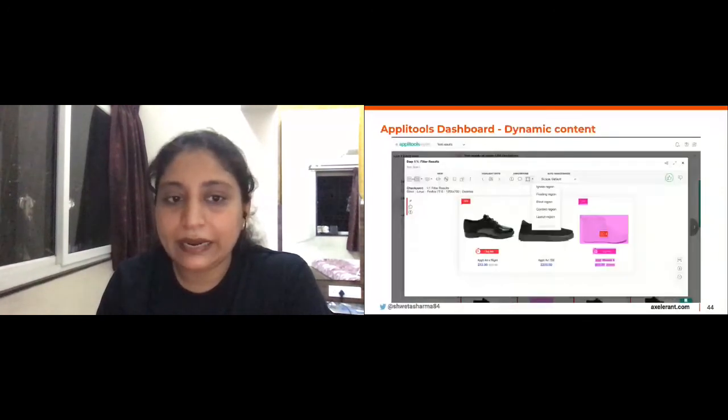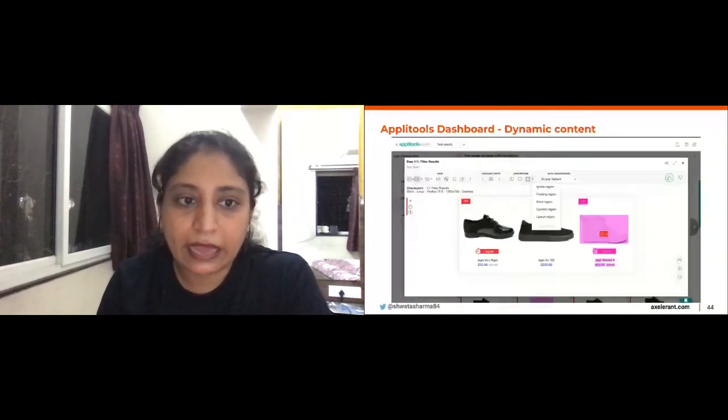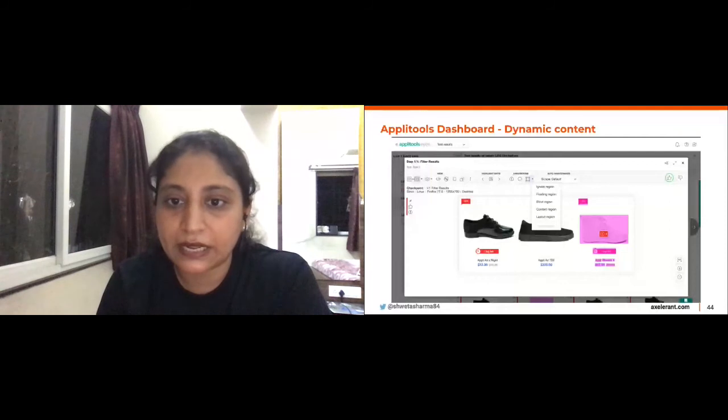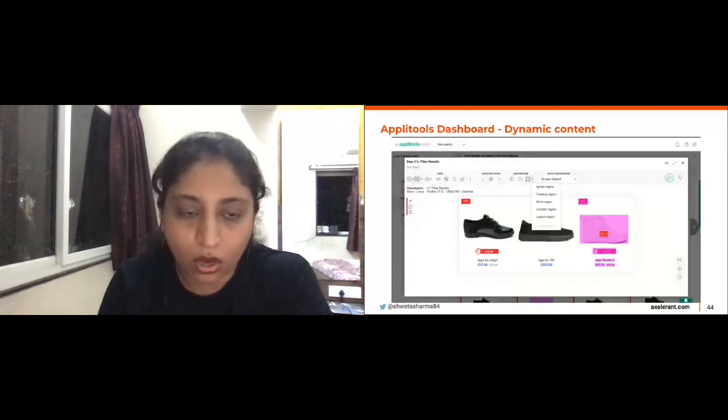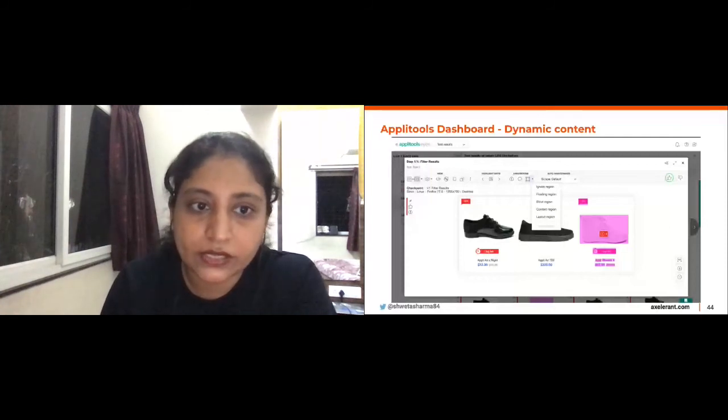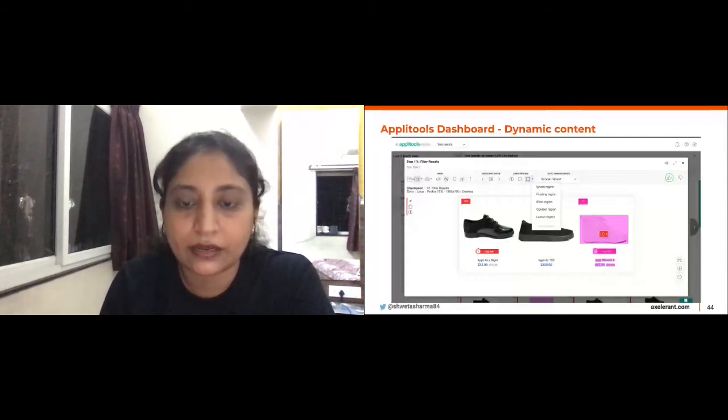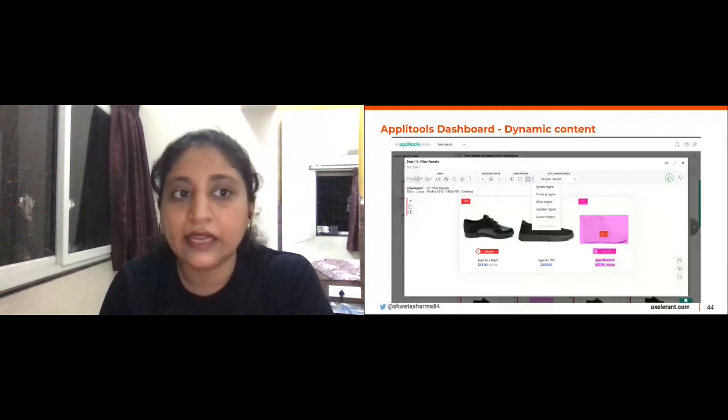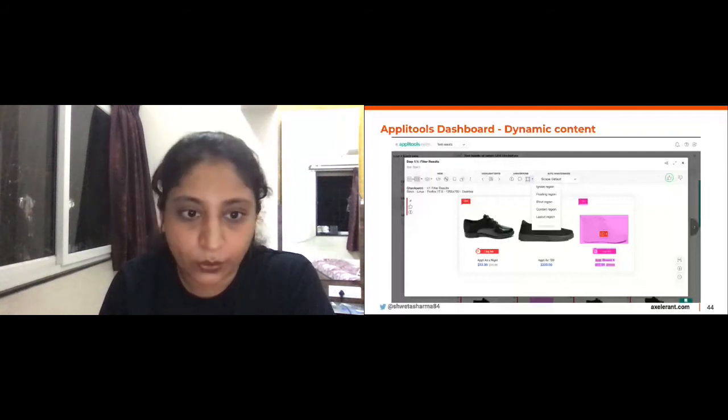Talking about handling dynamic content, you see that they have multiple ways here: ignore region, floating region, strict region. You can go on their website and understand when to use what. For example, if there is dynamic content, you can mark that region as an ignore region, and it won't be considered in your subsequent tests.